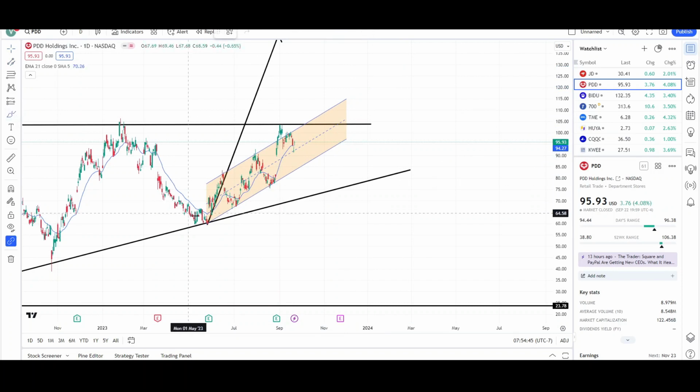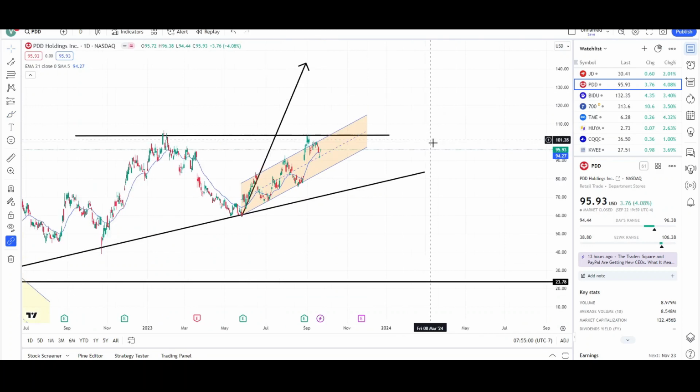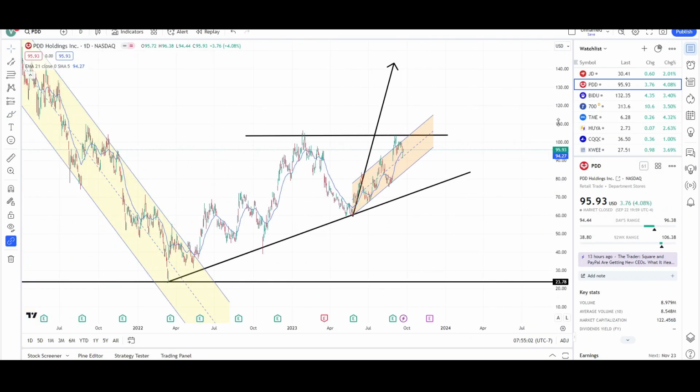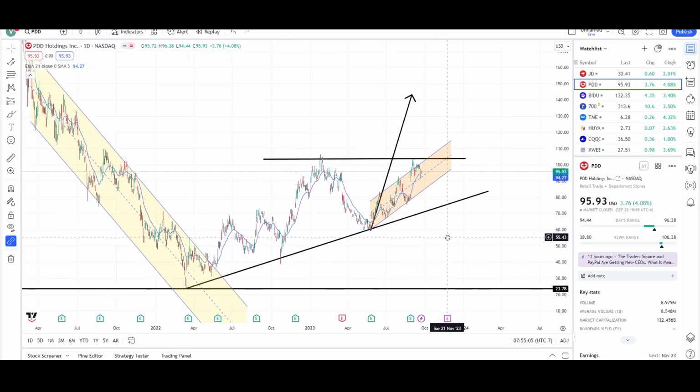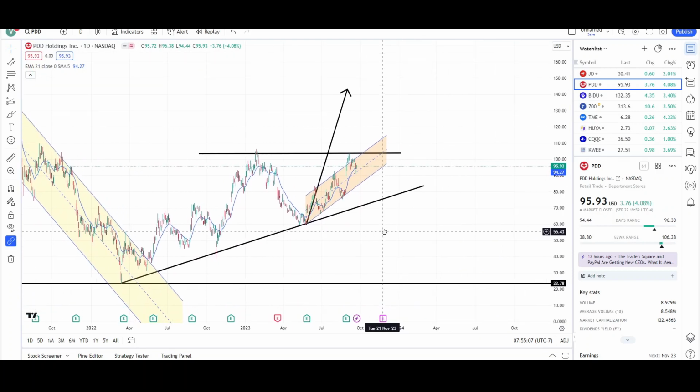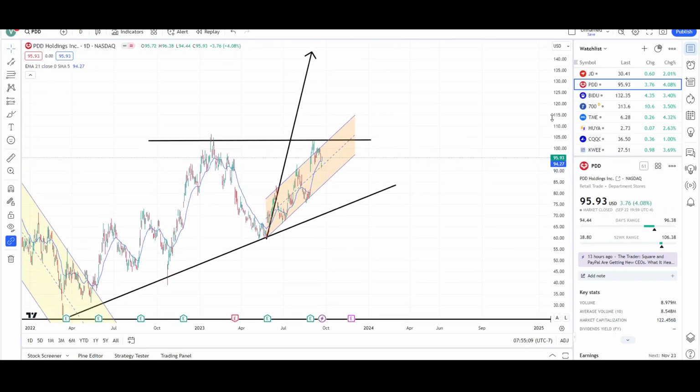You can see that price was moving nicely in this channel. Then we had an overshoot. It's a break of the channel, which can lead to a breakout on the opposite side. Not guaranteed, but it can. But if not, I mean, the bulls can break through this 103 level to reach that 142. So me personally, I'm looking for higher prices even if price does pull back. This looks like a nice complete trend reversal. I'm looking for higher prices even if we do see a pullback.